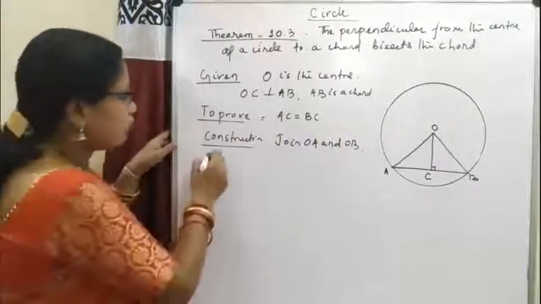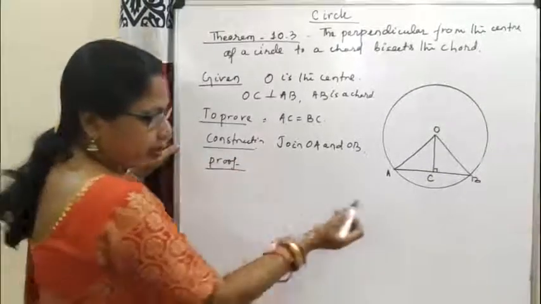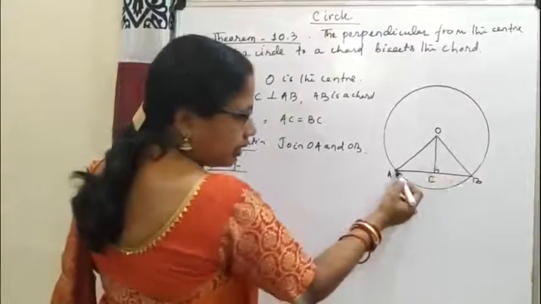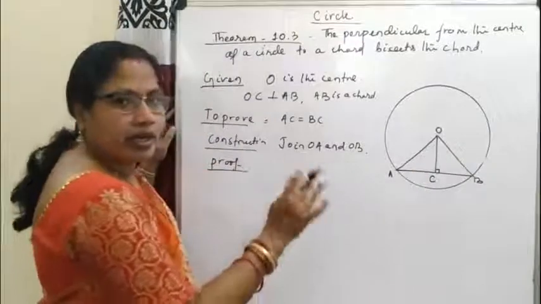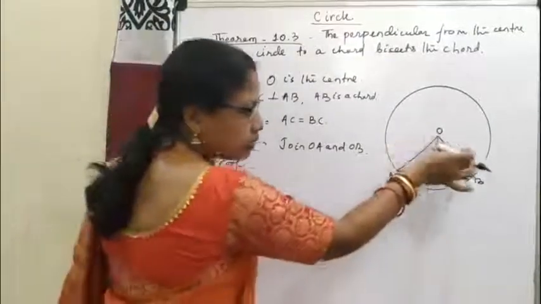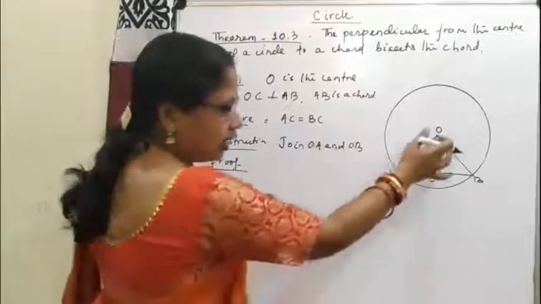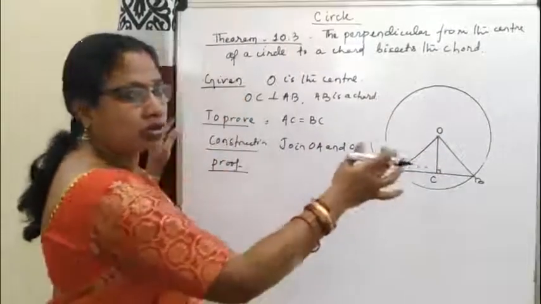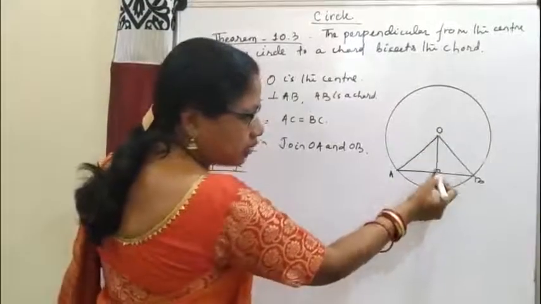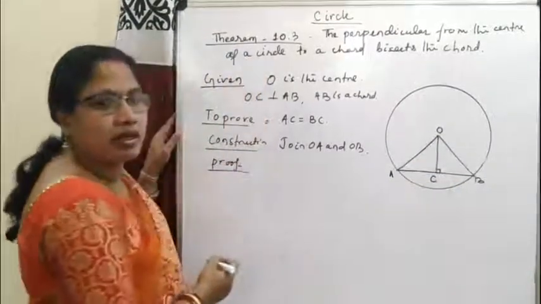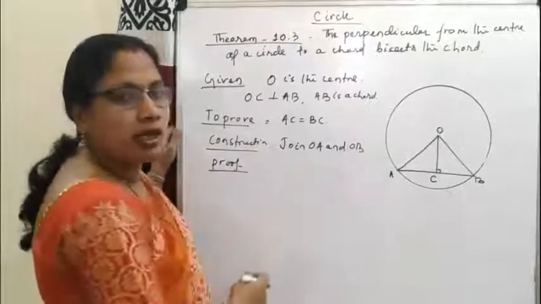Next we have to prove. We'll take these two triangles, ACO and BCO. In these two triangles, AO is equal to BO, that means they are radius of this circle, and OC is common to both the triangles, and angle OCB is equal to angle OCA, 90 degree. So by RHS congruence rule, these two triangles will be congruent.